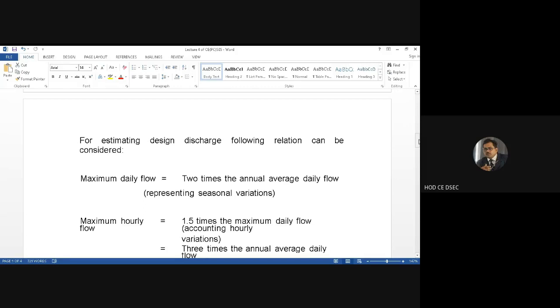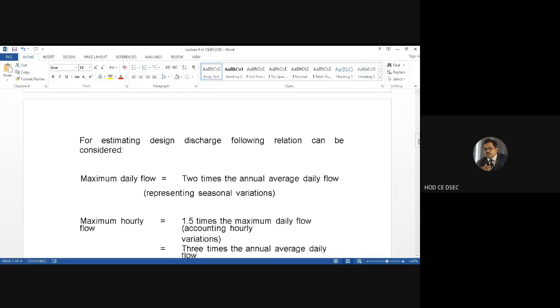So what is the thumb rule? What is the design criteria? The maximum daily flow is 2 times the annual average daily flow, representing the seasonal variations, because the particular worst condition we have to consider. We don't have to design for the average daily flow. We have to consider the maximum daily flow.